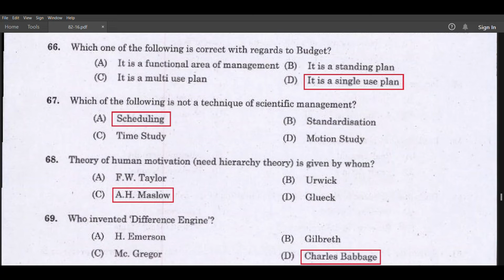Which one of the following is correct with regards to budget? It is a single use plan. Which of the following is not a technique of scientific management? Scheduling. Theory of human motivation, need hierarchy theory, is given by whom? A.H. Maslow. Who invented difference engine? Charles Babbage.